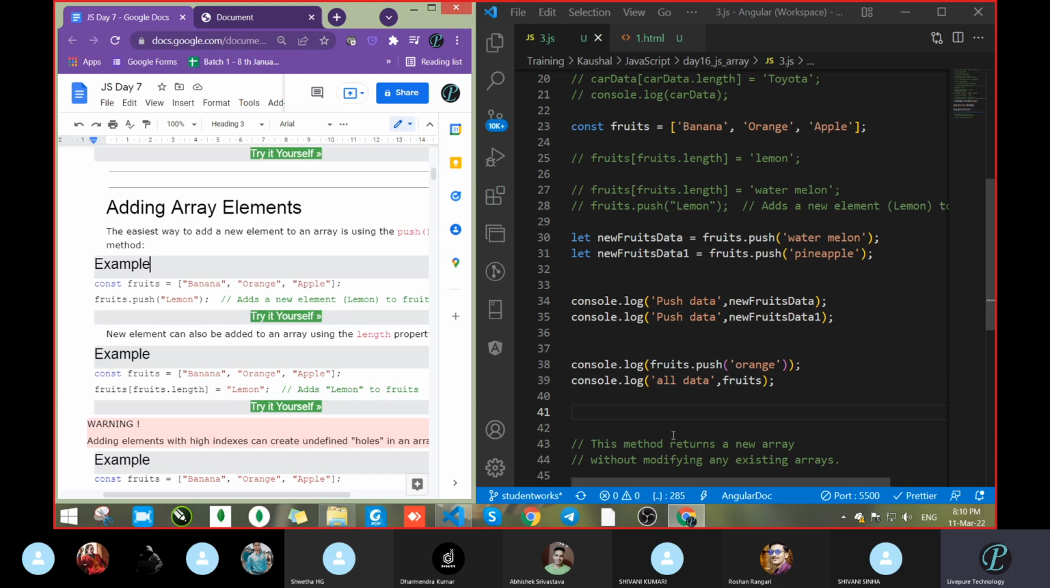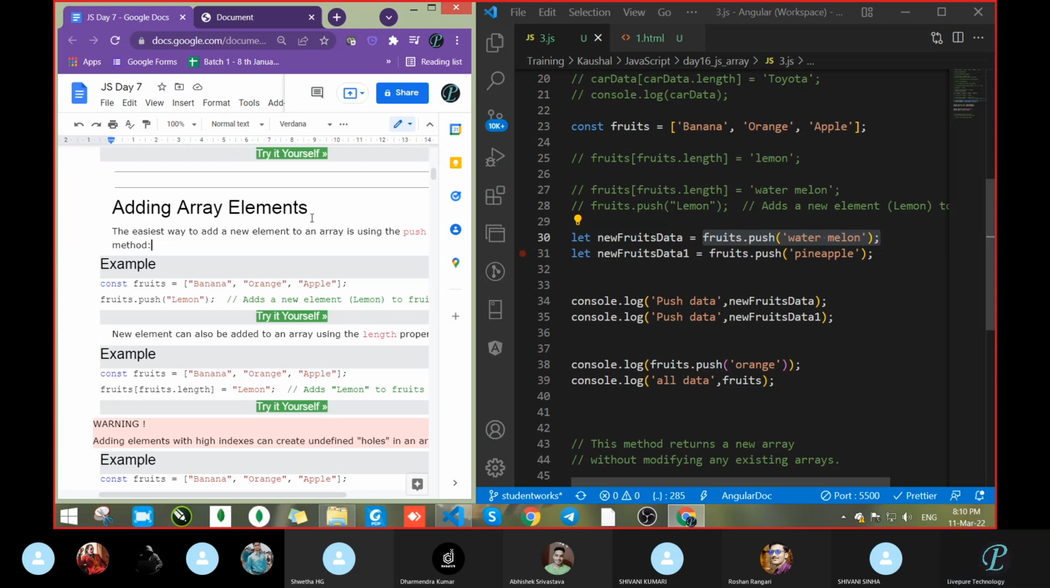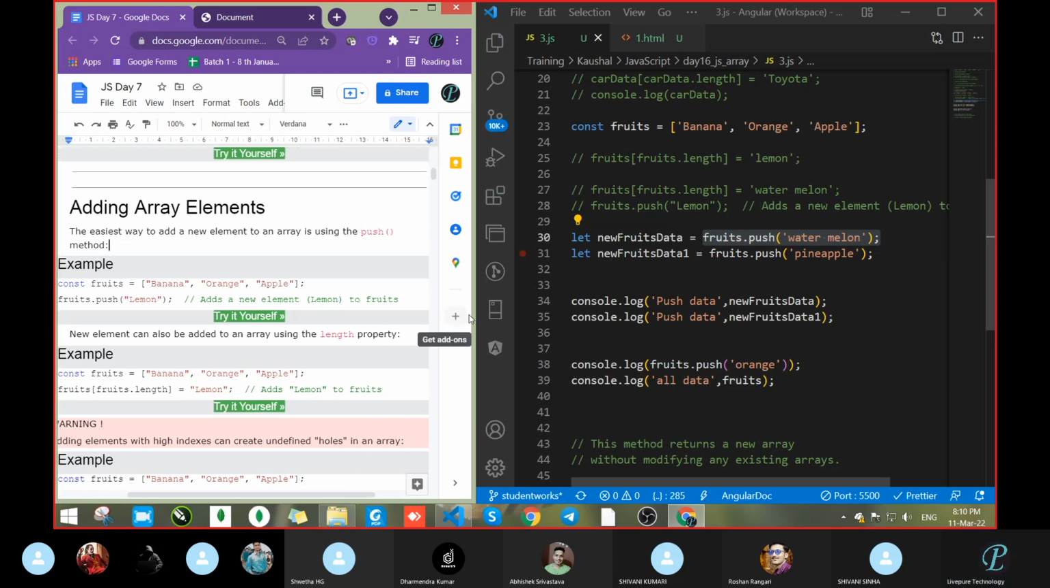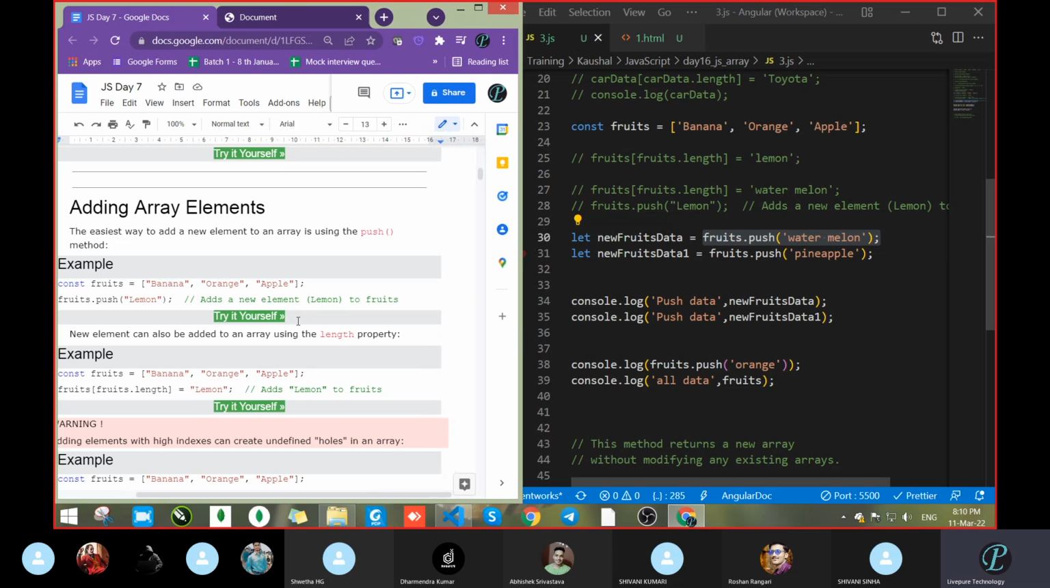Two things we have learned. One, when we push the data, what does it return? Two, when you access the array after push, what does it return? After pushing, we get all the data, both new and old. But when you push the data, it returns the length of the array. Fine or not? Let's see next. I think you got the idea.